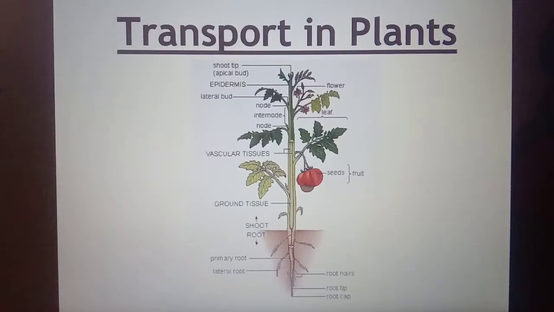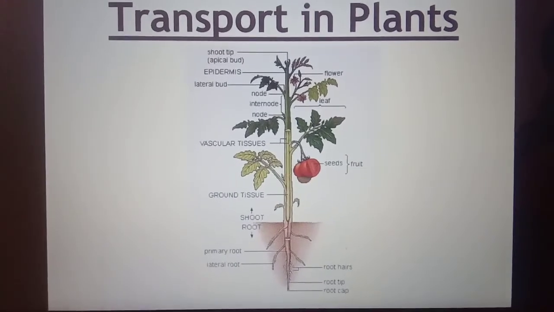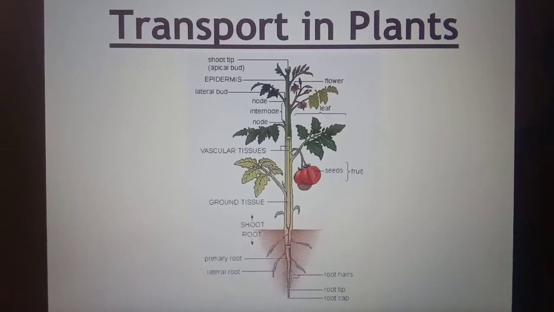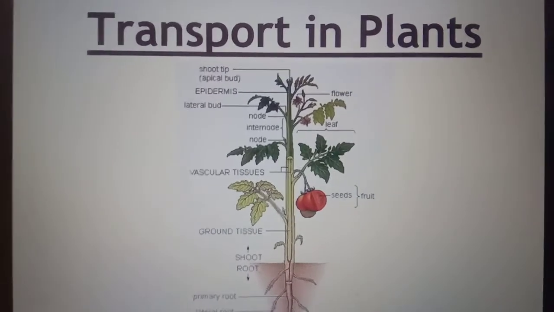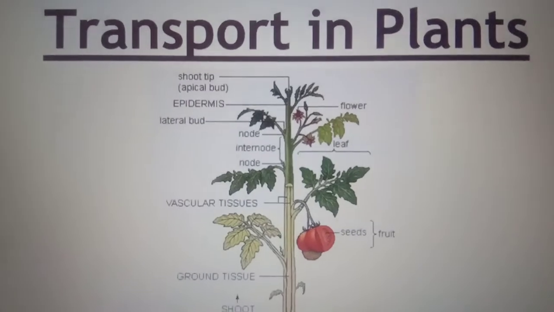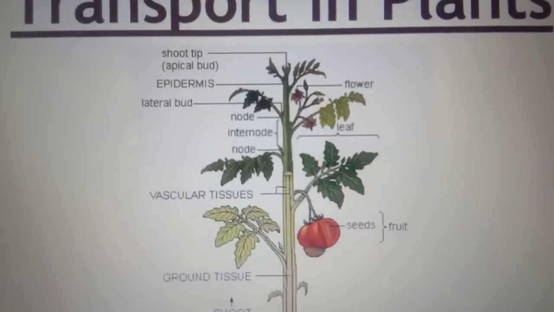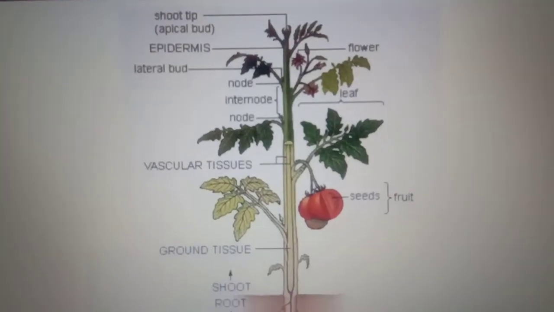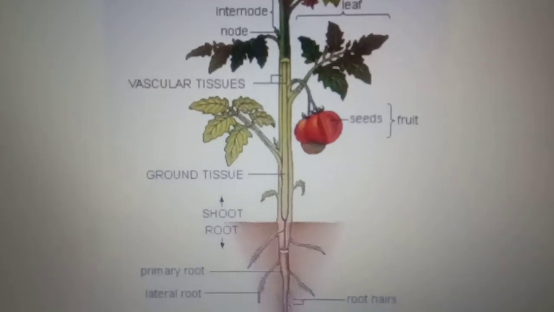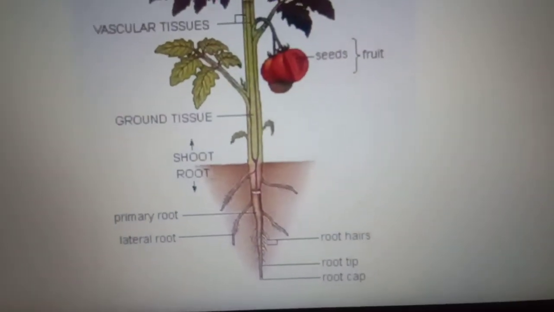We already learned that plants take the water and the dissolved minerals from the soil through the roots and transport them to their leaves for the preparation of food. The plant needs a transport system, first, to carry the water absorbed by the roots up to the leaves, and second, to carry the food made in the leaves to all parts of the plant, including the roots.